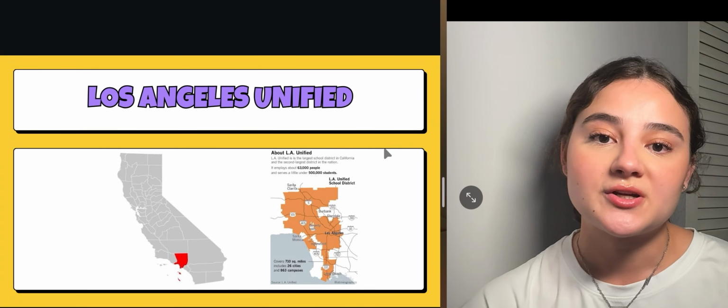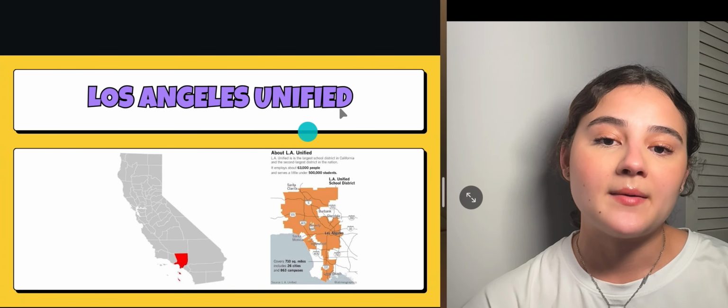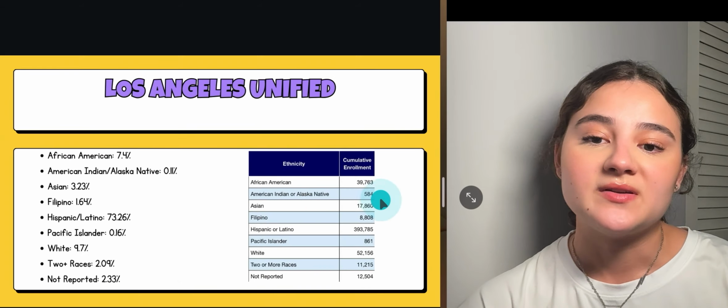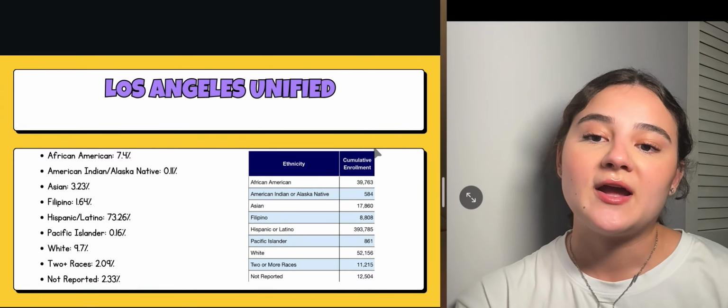The next district that I analyzed is going to be Los Angeles Unified. Here you can see the map of Los Angeles Unified School District, their diagram. And so for Los Angeles Unified School District, they're going to have